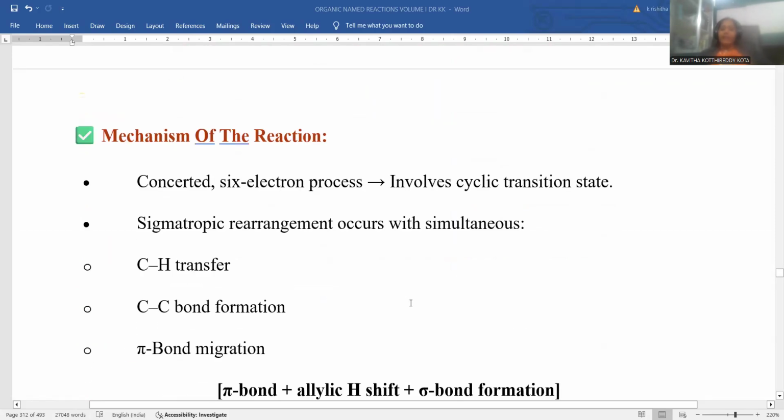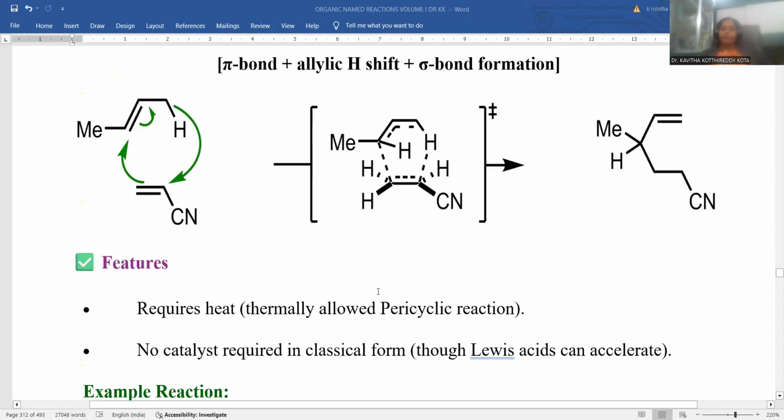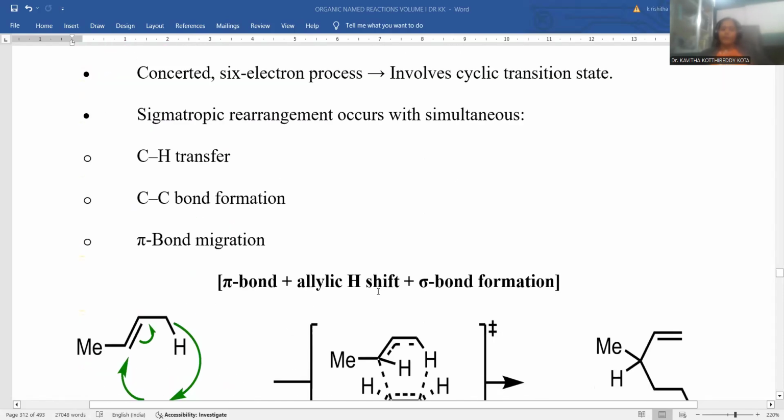Let me give the mechanism for this reaction. In order to understand the mechanism well, here is the possible reaction: a pi-bonded compound, allylic hydrogen shift, and sigma bond formation.